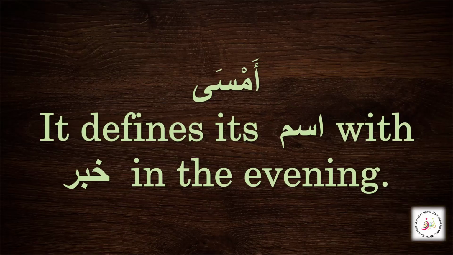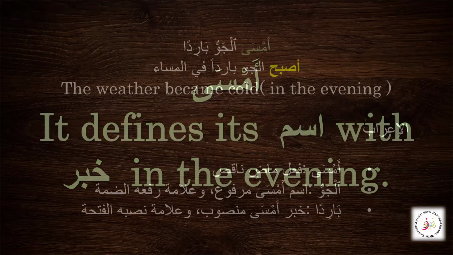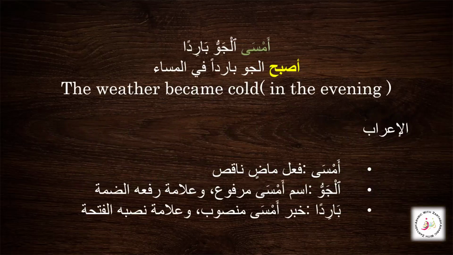So just like all the sisters of Kana, Amsa changes the subject, or you can say the mubtada, into isim Amsa, and also gives the nasab state to its khabar, and it will be called khabar Amsa. So inshallah we are going to look at the examples now, and let's see how it works. As I mentioned, it is just similar to Kana and its other sisters.